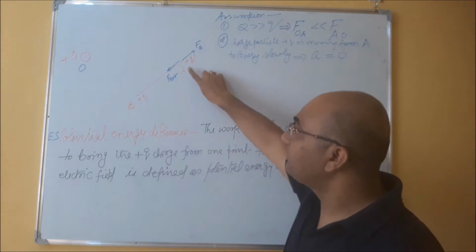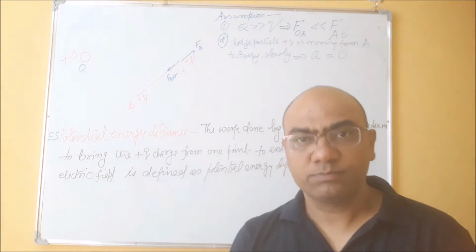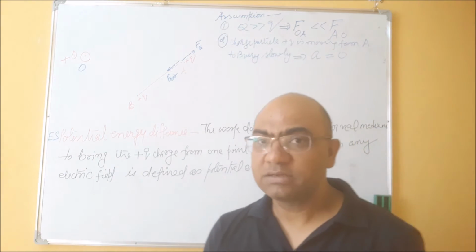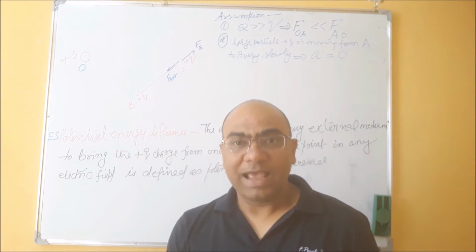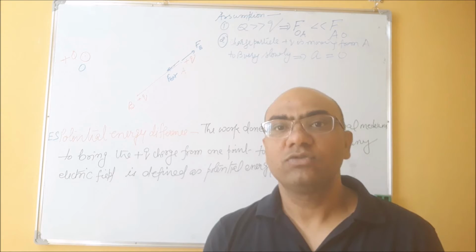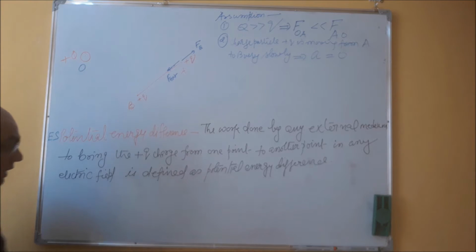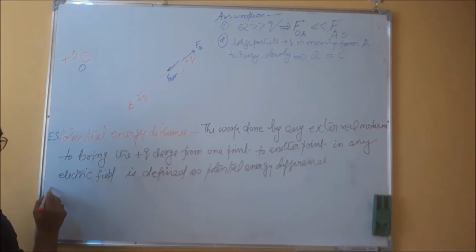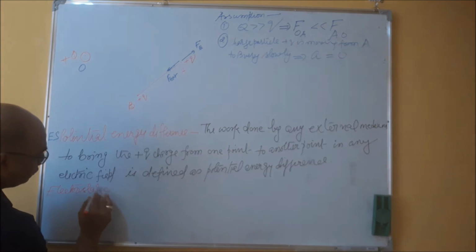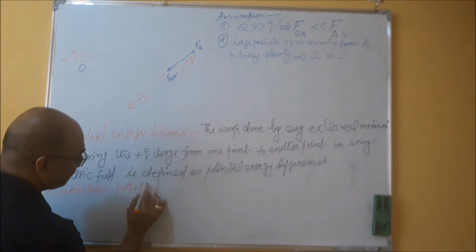Here we are moving the point from A to B, and now I am saying, if this point charge is placed at point A only, then also, since it is placed in an electric field, it has some kind of energy stored in the charged particle, and that energy is called electrostatic potential energy.